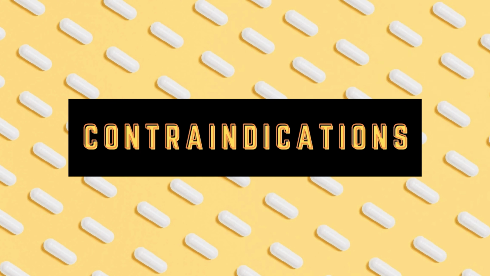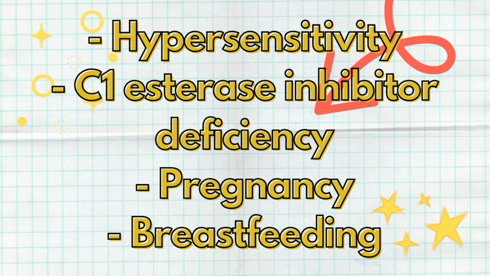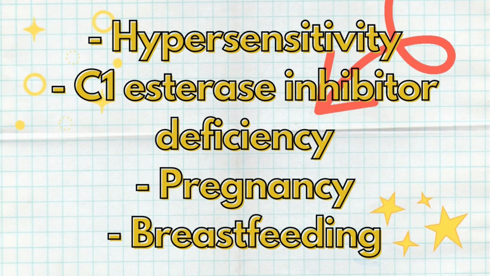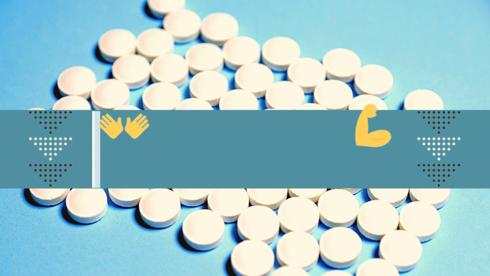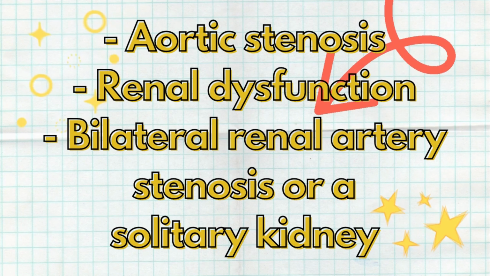There are absolute contraindications and relative contraindications. Absolute contraindications include hypersensitivity, C1 esterase inhibitor deficiency because it predisposes the patient to angioedema, pregnancy because of the adverse effects on the fetus, and breastfeeding. Relative contraindications include aortic stenosis, renal dysfunction, and bilateral renal artery stenosis or a solitary kidney.